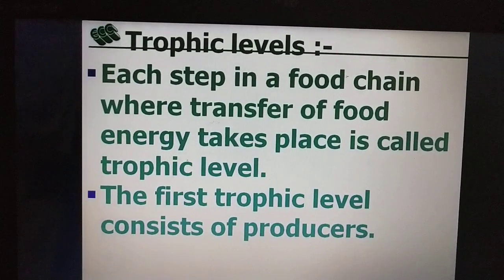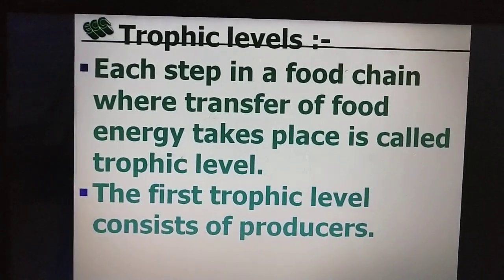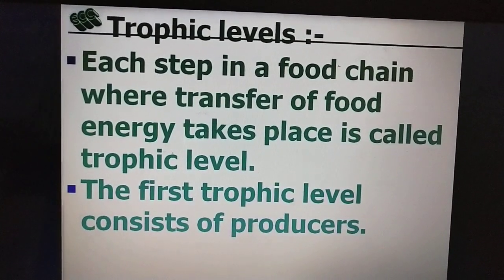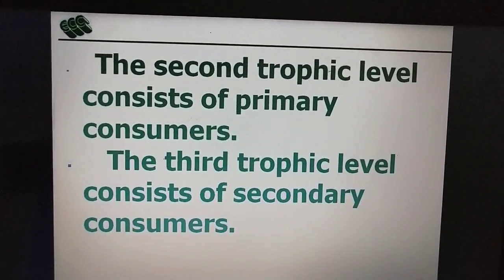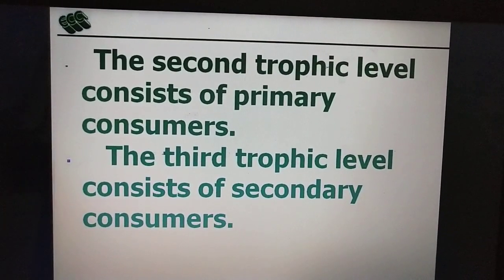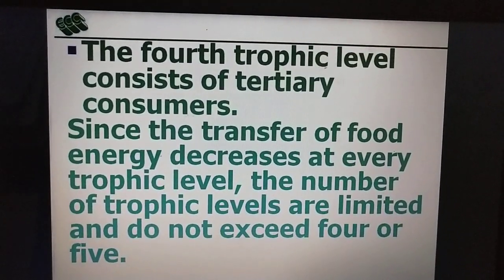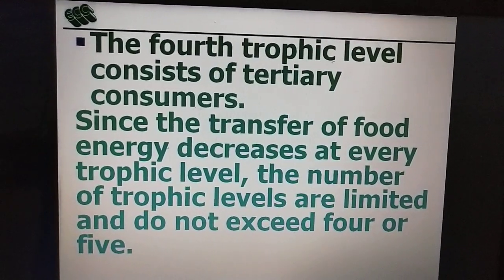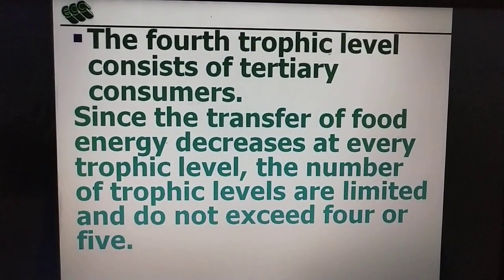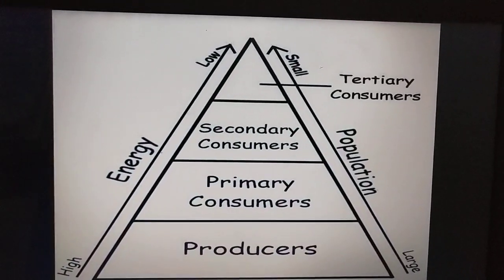Now, each step in a food chain is called a trophic level, and the first trophic level starts with producers. Second trophic level, primary consumers, then secondary consumers, tertiary, and finally it will be the apex predator.